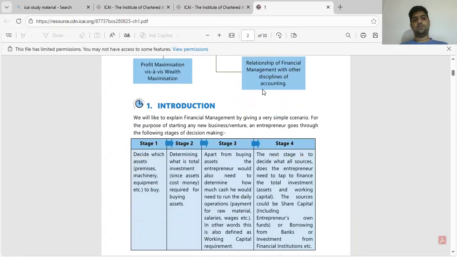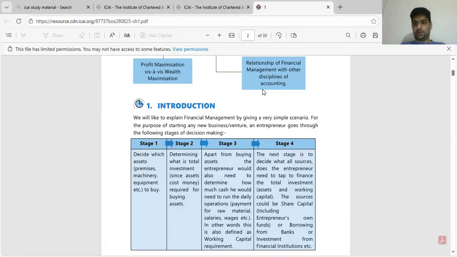So let's start. So financial management. What is financial management? To understand what financial management is, we need to understand how the business journey goes on. If I want to start a business, I need some assets. Suppose I am starting a trading enterprise. I need a shop, a retail shop. I'm doing a retail trading business. Suppose, simple, I need to start a stationery business. I need to have a stationery shop.